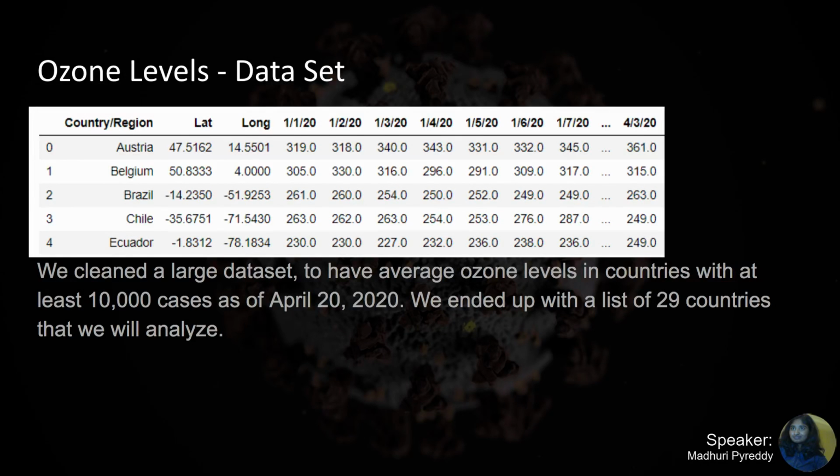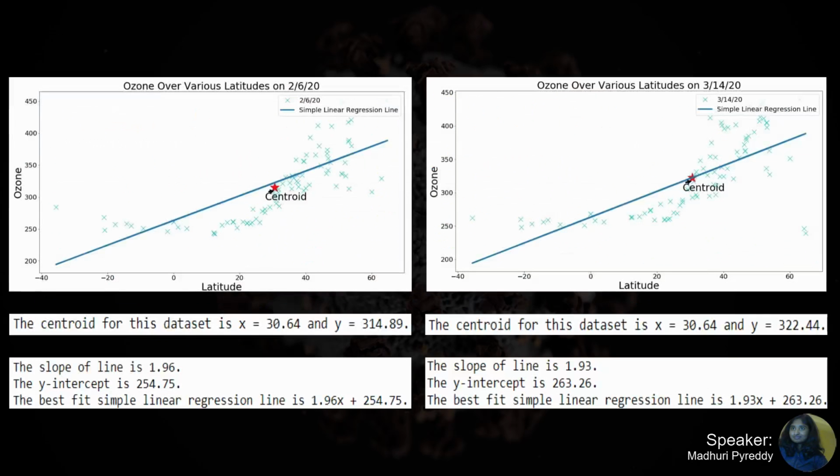Ozone levels indicate how much UV rays penetrate throughout the atmosphere, which could decrease corona's survival rate in the environment. So we decided to analyze the average ozone levels of countries with at least 10,000 cases. We ended up with a small list of 29 countries. Here we can see two graphs of ozone levels over latitudes of countries. The y-axis indicates ozone levels, which is measured in Dobson units, and the x-axis includes the country's latitudes.